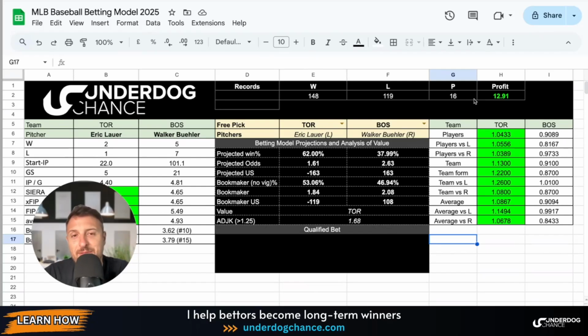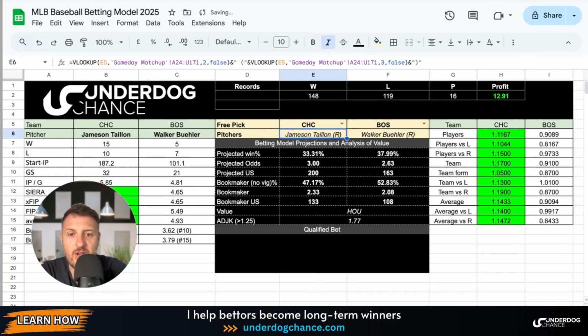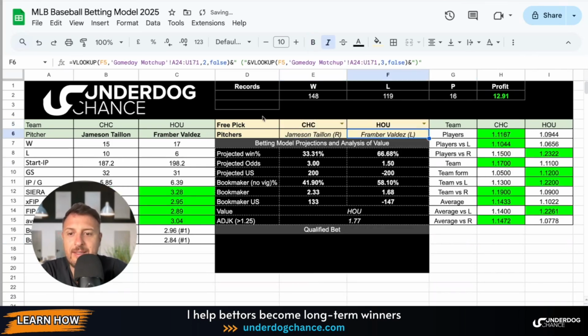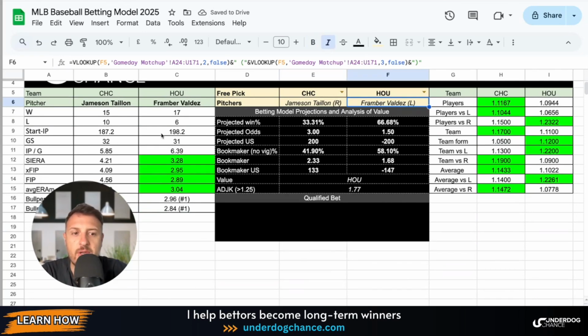Hey guys, I'm MB, founder of underdogchance.com, and in this video I will show you how you can create one simple spreadsheet where you can simply type the teams and the pitchers like this. For example, if you type Chicago Cubs and Houston, you will get some numbers so you can compare.